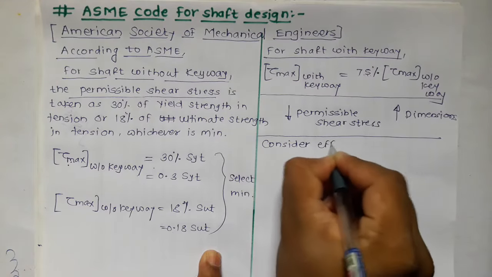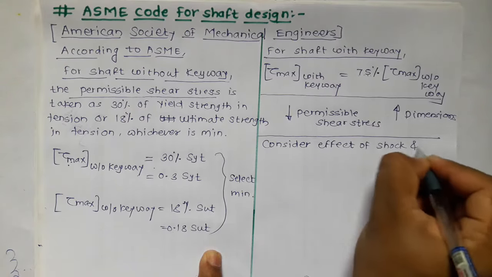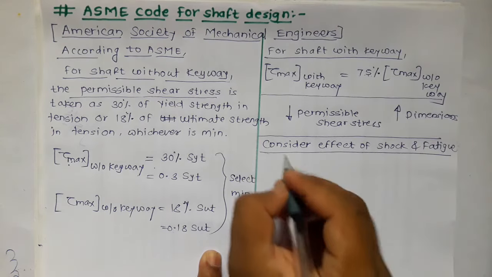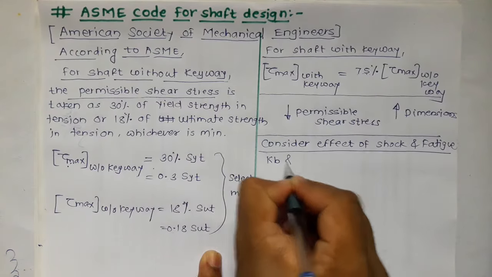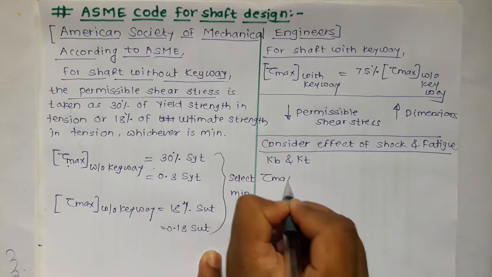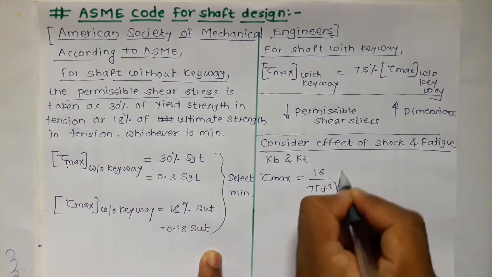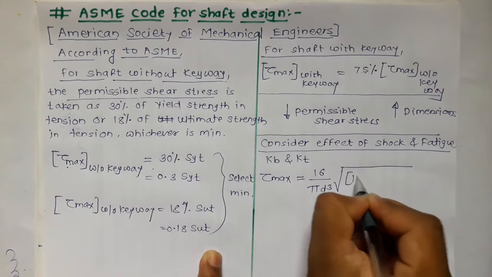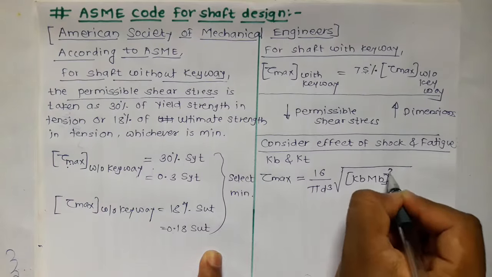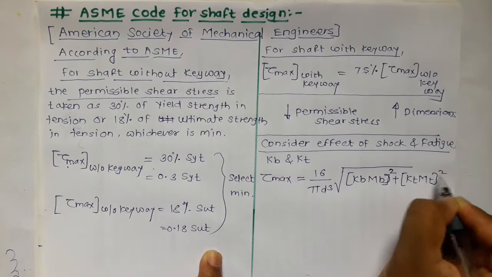the effect of shock and fatigue. We have to consider the effect of shock and fatigue to design the shaft. This shock and fatigue is considered by factors Kb and Kt. These two factors are implemented in the equation like this: tau max is equal to 16 upon pi d cube, under root, (Kb Mb) squared plus (Kt Mt) squared.